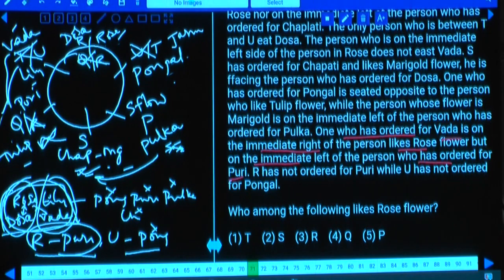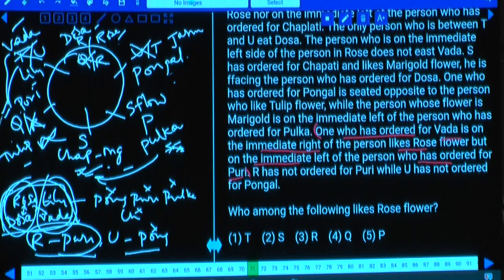S fixed at this place, next puri, vada and dosa will be fixed, and the remaining two can be fixed at this place. Earlier, we haven't gone through this information, we have not taken that information at all. And if you take that one, that will be much easy, because all the three will be together. S will also be there, 4 persons will be fixed, and dosa will also be fixed, 5 persons will be fixed.